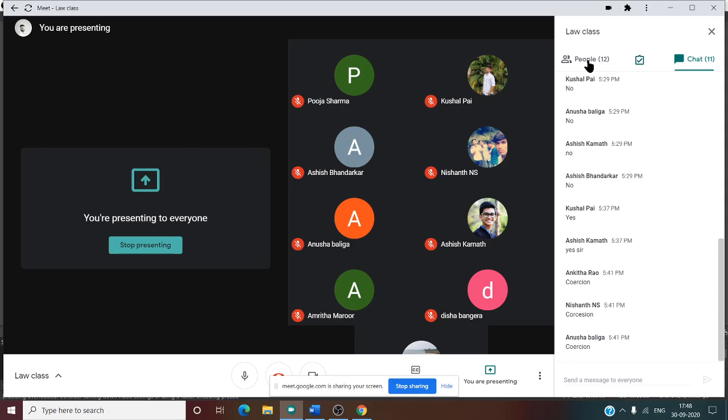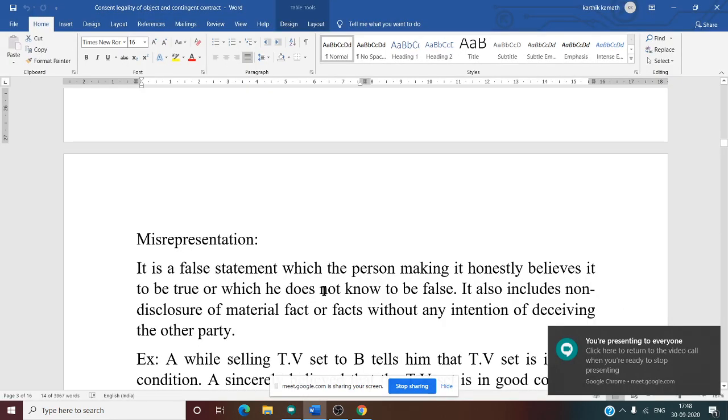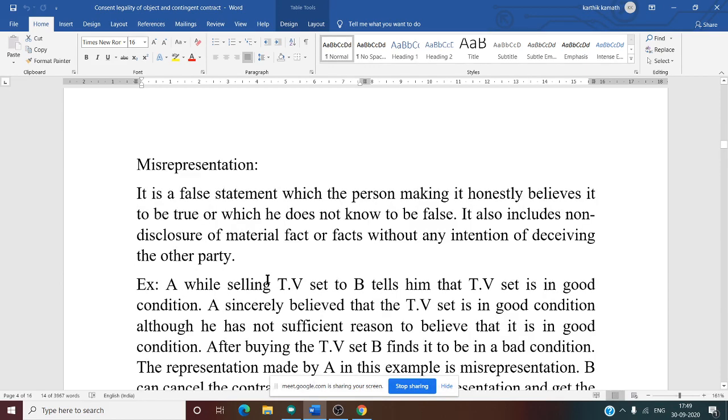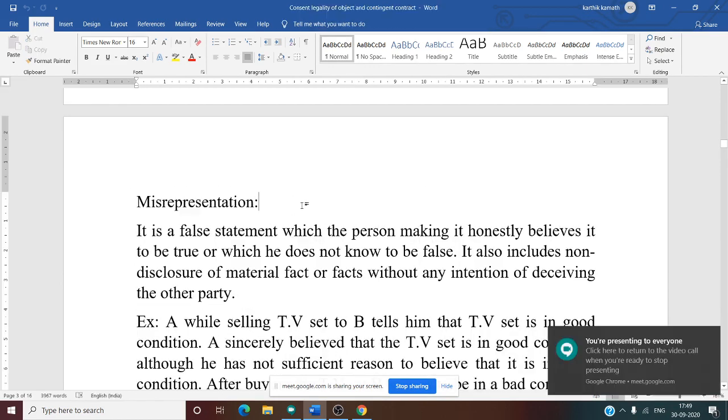Yes. So now what we are going to see is misrepresentation. The next topic is misrepresentation. Till now we have discussed coercion and undue influence. Now the next one is misrepresentation.